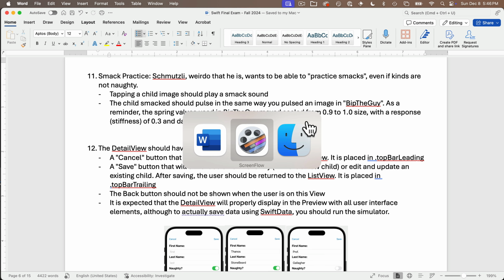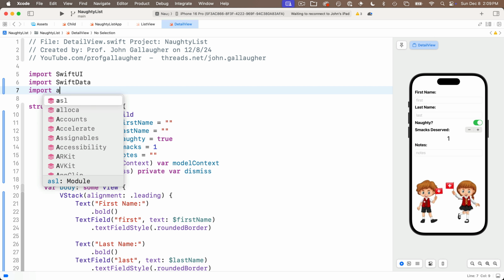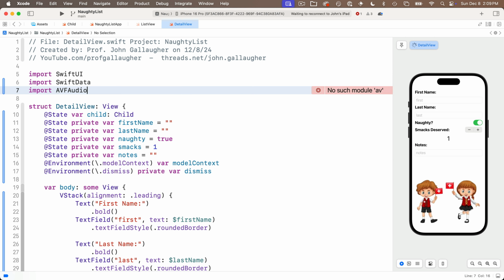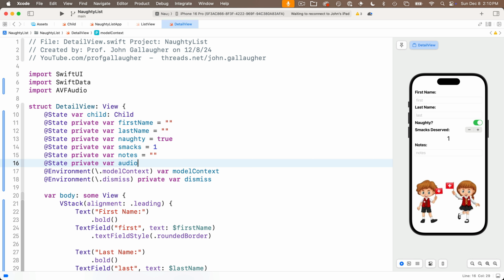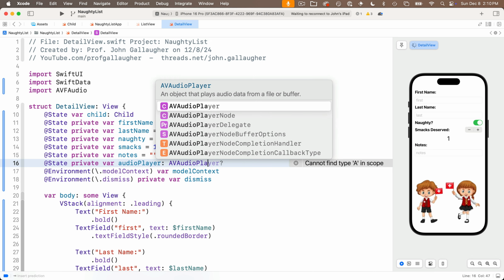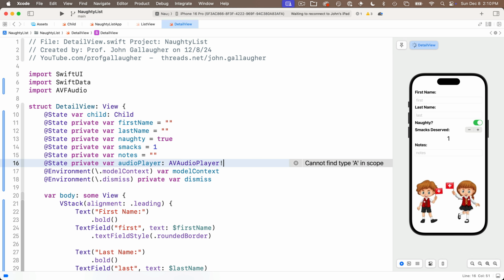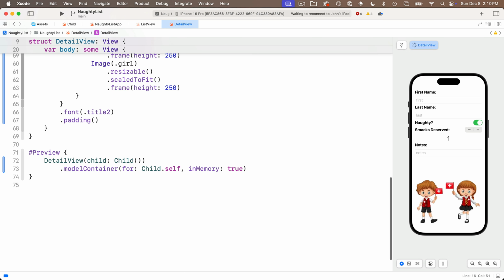So let's code this up. First, we know when we work with audio, we want to import AVFAudio, and we're also going to create a state variable for an audio player with @State private var. We'll call it audioPlayer. It's declared but not initialized. It's AVAudioPlayer, and it's an implicitly unwrapped optional, so we put an exclamation point after this. You've done this a bunch of times in class and in your video lessons.